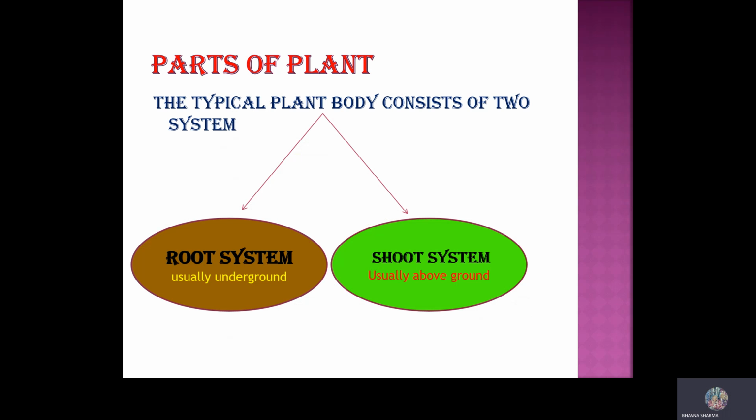So we divide a plant into two systems. One is the root system, which is usually underground, always growing towards the ground, or gravity. And the shoot system, that usually grows above the ground.